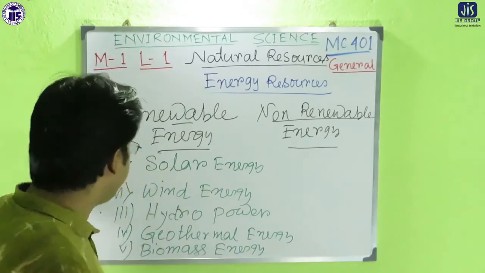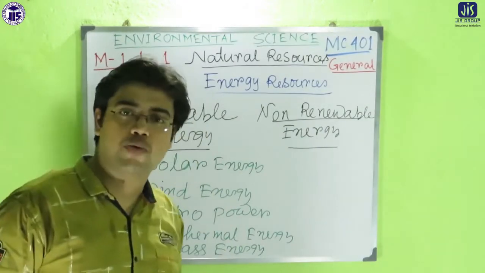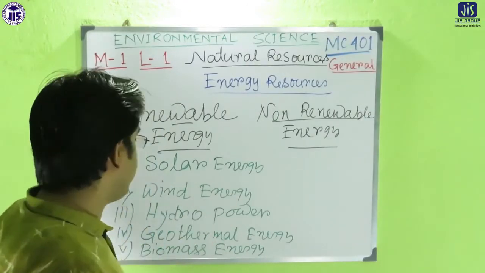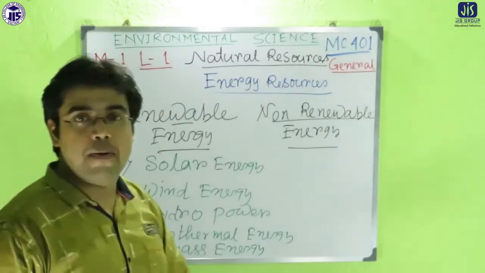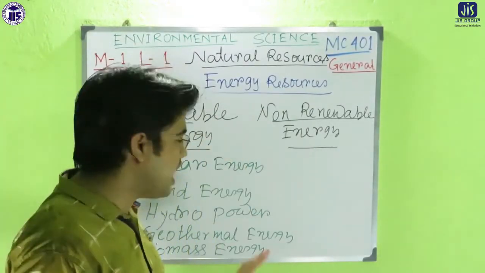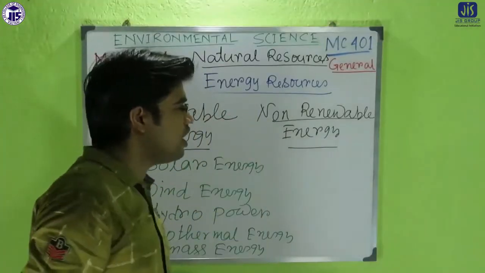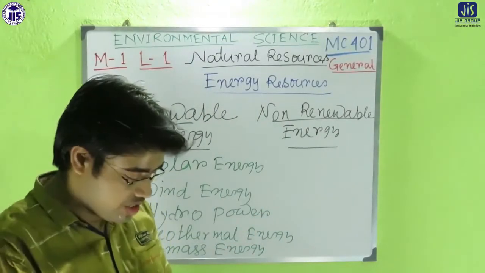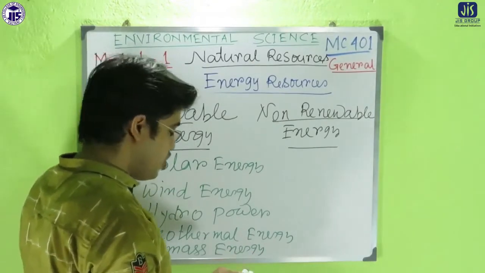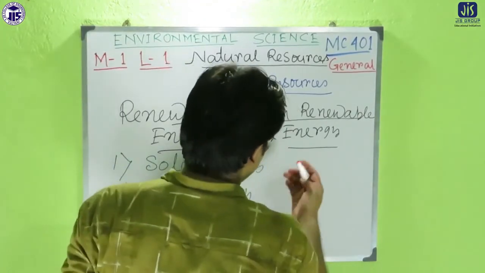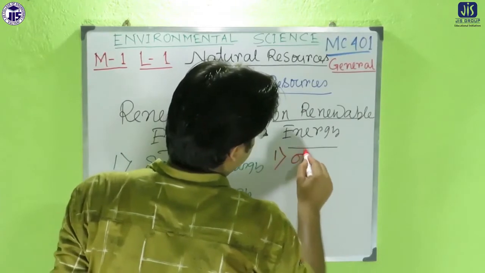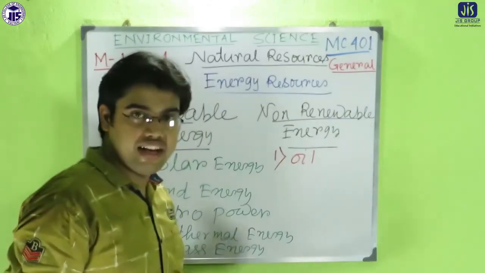So those are the different kinds of renewable energies: solar energy, wind energy, hydropower energy, geothermal energy, and the last one is biomass energy. Then we'll come to the non-renewable energy. There are also different kinds of non-renewable energy. The first example of non-renewable energy is oil.